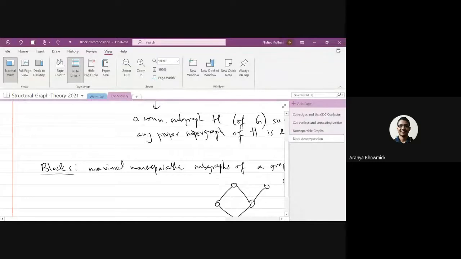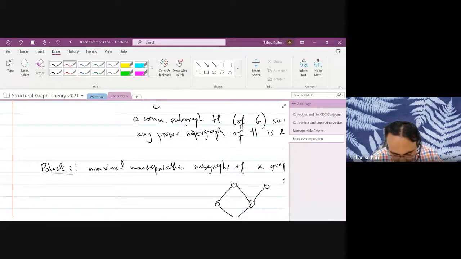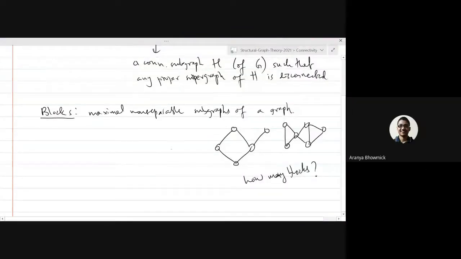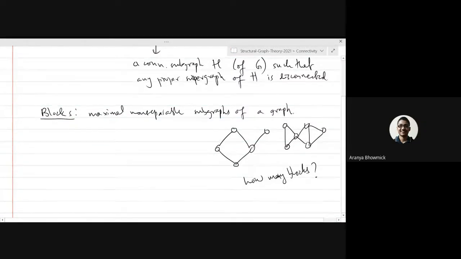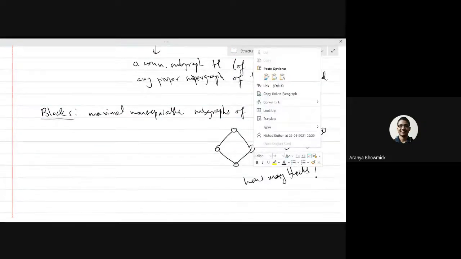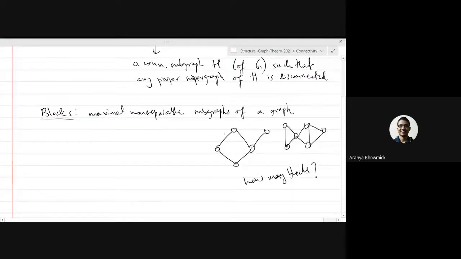Sir, I think for a disconnected graph, for every connected component you have to consider its blocks. Right. So how many are there in this one? So in the first component, any two blocks, first of all, in a loopless graph will share a cut vertex, and they will share at most one cut vertex. So in the first component, I think there are only two blocks.